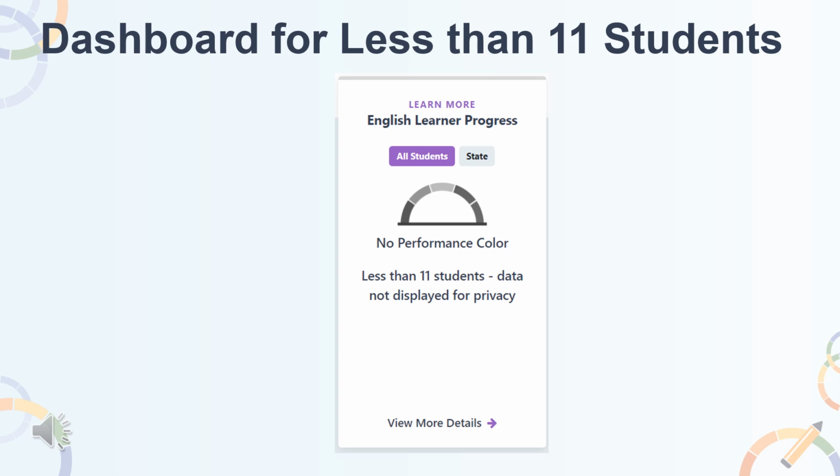When the N size is less than 11 students in the denominator, then no data is reported on the dashboard to protect students' privacy. In the third sample card, the LP displays no performance level with a grayed out gauge and no LP status or change rate. The number of students, or N size, is 4. Additionally, any LEA or school with less than 11 students in the denominator is not held accountable for differentiated assistance at the LEA level and TSI at the school level.